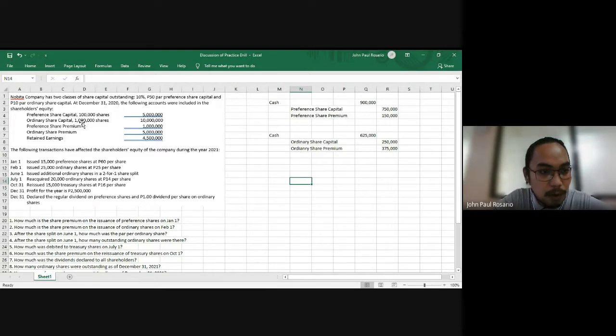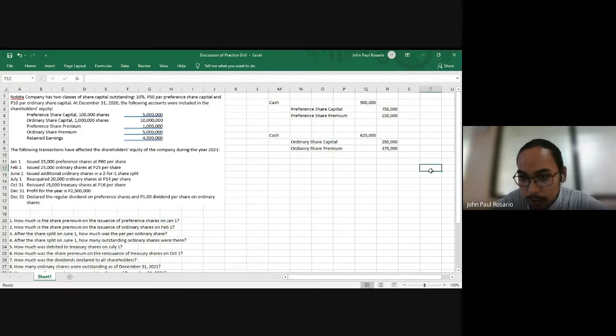And on February 1, before the share split happened, we issued an additional 25,000 shares. That means the total number of issued and outstanding ordinary shares is 1,025,000.